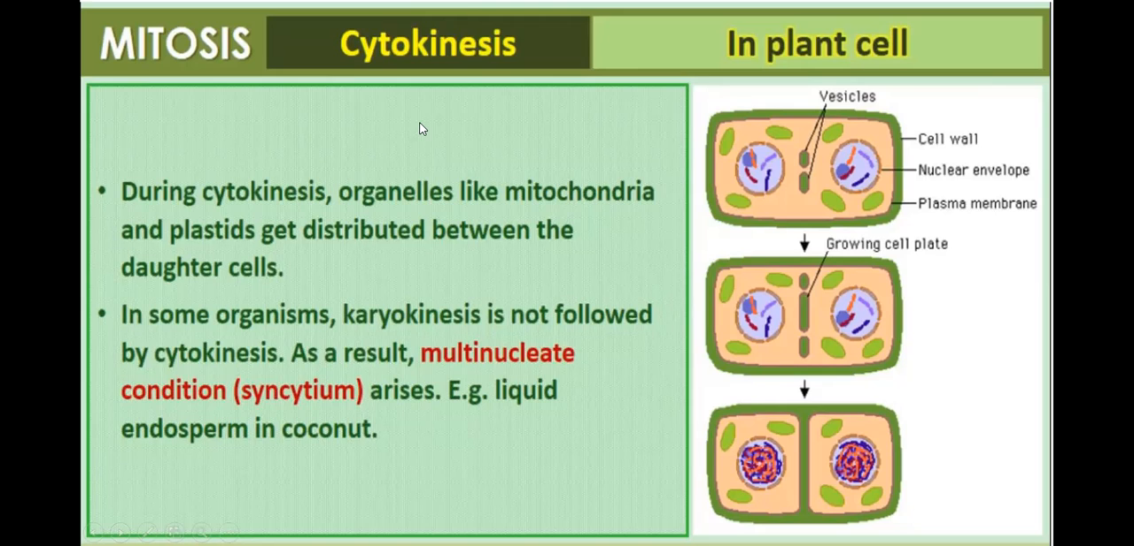During cytokinesis, organelles like mitochondria and plastids are distributed between the daughter cells. In some organisms, karyokinesis is not followed by cytokinesis. Suppose cytokinesis is not there. Then within one cell, there will be more nuclei. The cell will become multinucleate. Another term for multinucleate is syncytium, like liquid endosperm in coconut. Coconut milk is nothing but multinucleated endosperm.